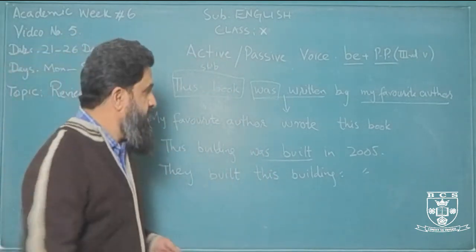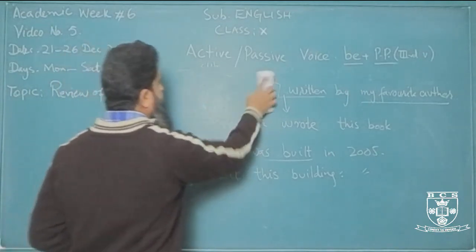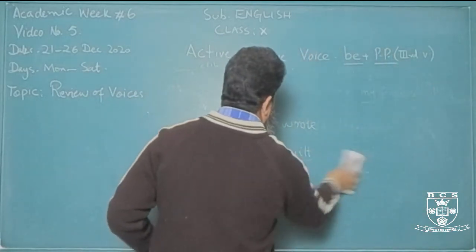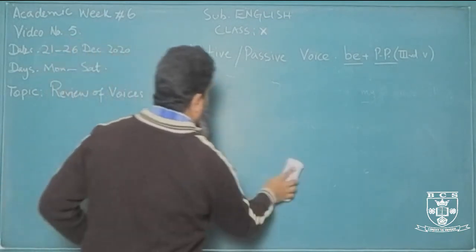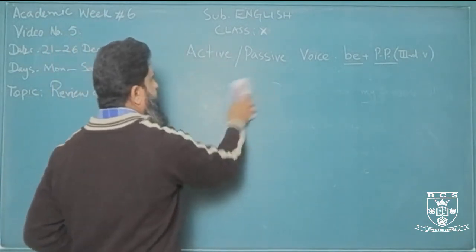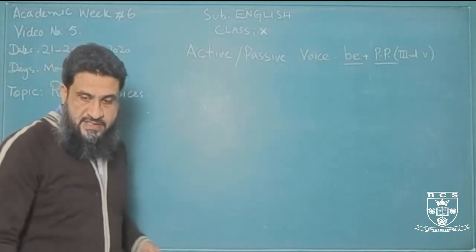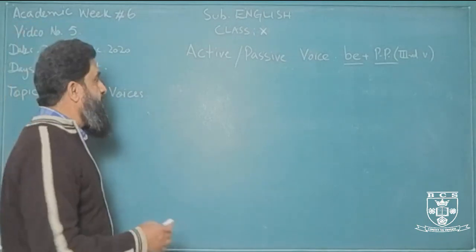Now finally, let us see some other forms of sentences. These were all assertive, or simple statements. Now if the sentence is imperative, an order or command, how will we change it?